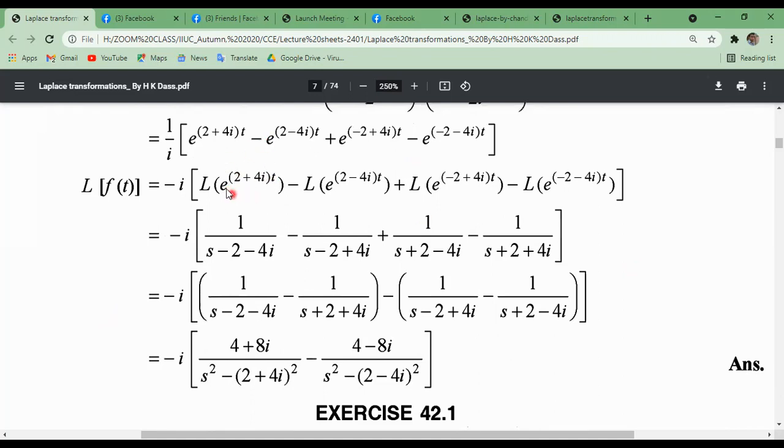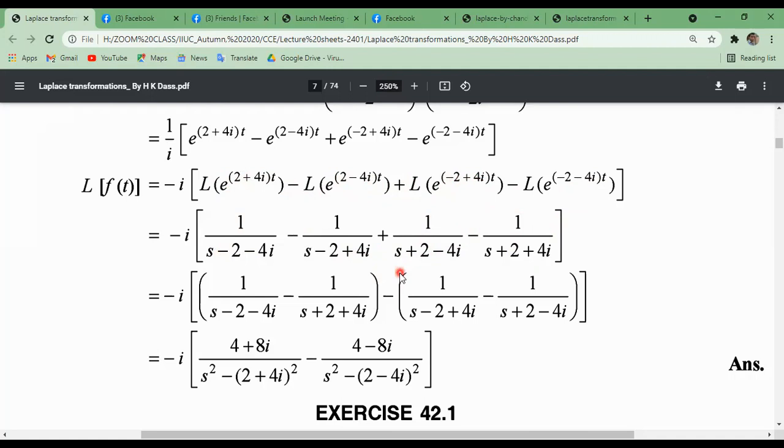So the Laplace transformation of this e to the power at, the formula was 1 by s minus a, and similarly for the others. From our previous lecture, we must know the Laplace transformation of e to the power at was 1 by s minus a. Here a means 2 plus 4i. Minus the Laplace transformation of this, what will be? 1 divided by s minus a, where a means 2 minus 4i. Plus the Laplace transformation of e to the power at, the formula was 1 by s minus a, with a being minus 2 minus 4i. Okay, minus the Laplace transformation of this will be this.